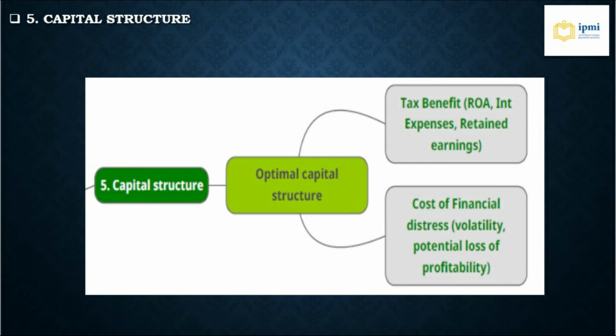Come to the capital structure, section 5. What is the capital structure? It refers to the specific mix of debt and equity used to finance a company's assets and operation. Capital structure is also the result of such factors as a company's size and maturity, which influence the finance options a company may have available. So on the optimal capital structure, we can see the tax benefit, ROA, expenses, retained earnings, cost of financial distress, volatility, and potential loss of profitability.